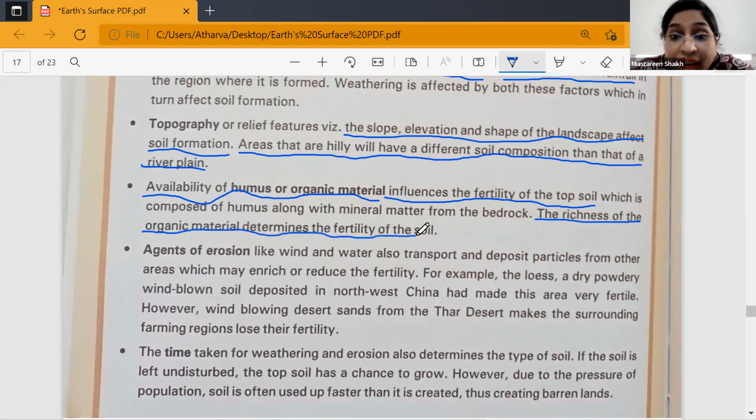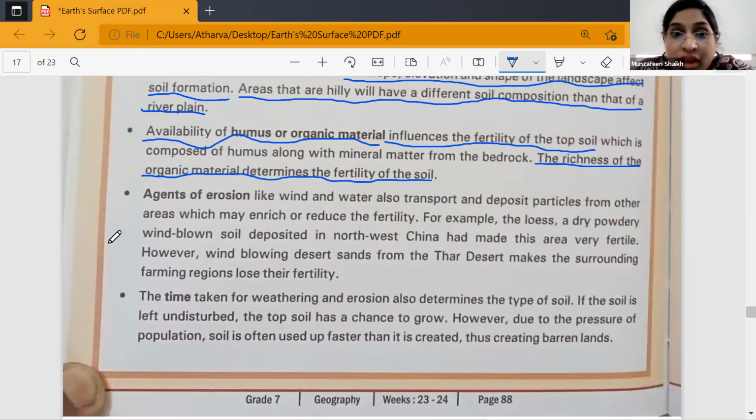Next is the agents of erosion. Why does erosion take place? Can you tell me which are the natural forces of erosion? Who will tell me how erosion naturally takes place? Wind and water. Yes, due to wind and water. Erosion happens because of the wind. Erosion happens because of the water, the speed of the water. So these are also called the agents of erosion, because they are the ones responsible for erosion.